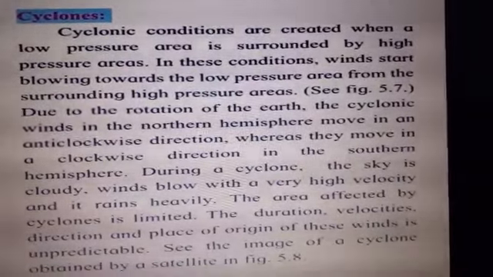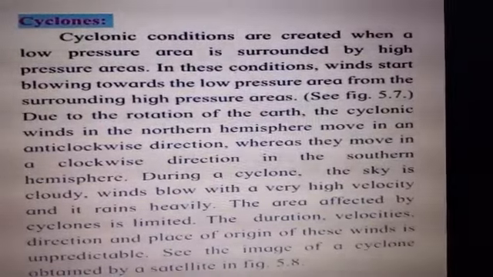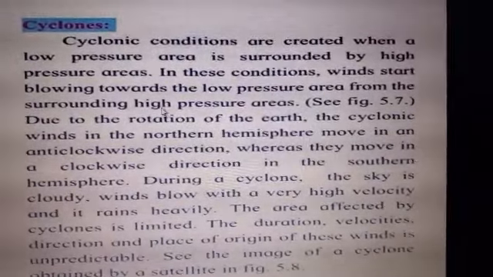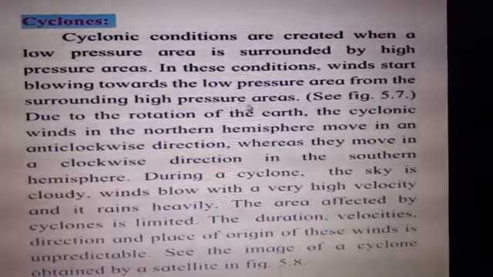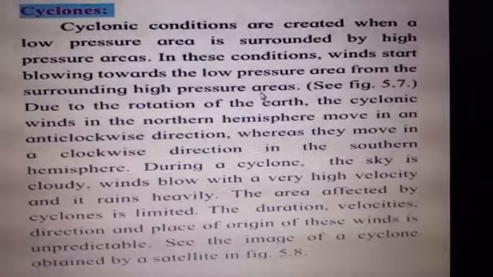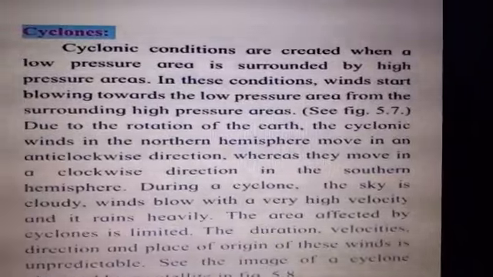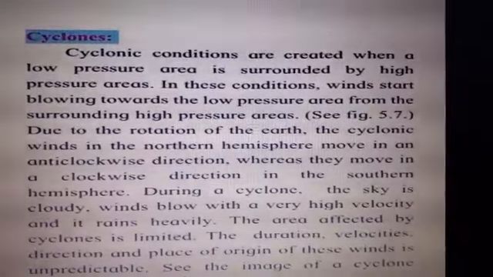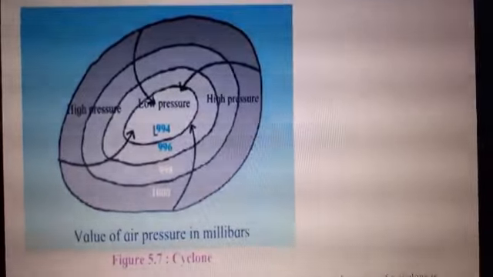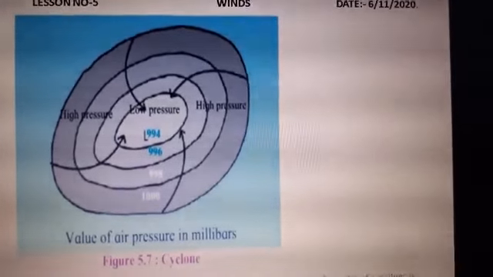अभी समझो आजू बाजू में हाई प्रेशर है और कहीं पे सेंटर में लो प्रेशर, तो winds कहाँ से आएंगी? बाहर से अंदर. So winds will be blowing from the surrounding high pressure areas to the low pressure area. See figure 5.7. Right, just now I have shown you the figure. See, this is the figure which we can see, right?